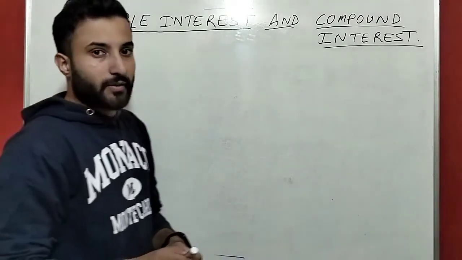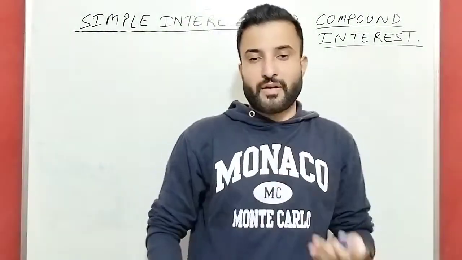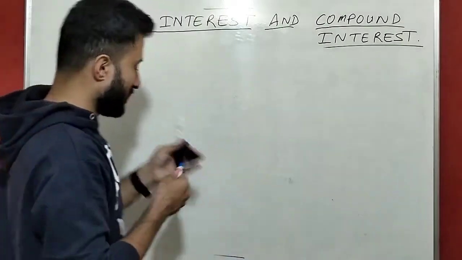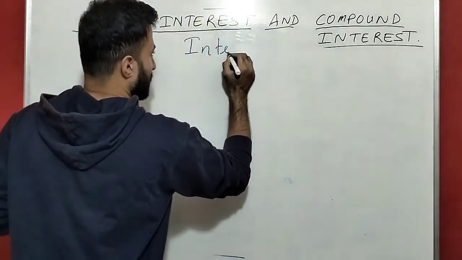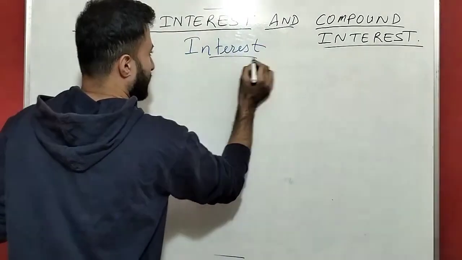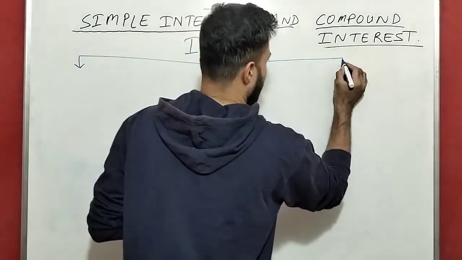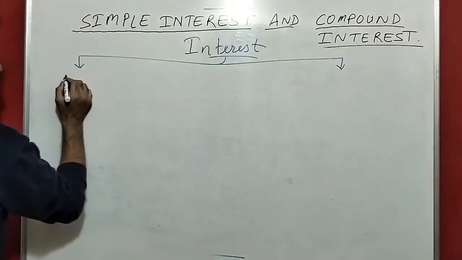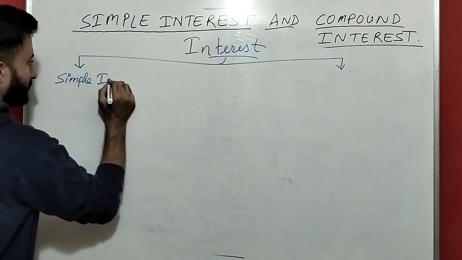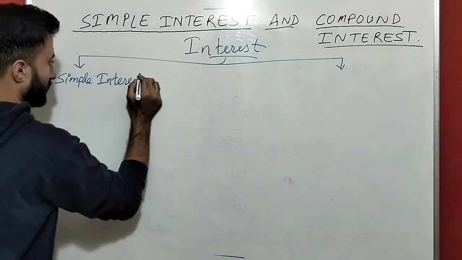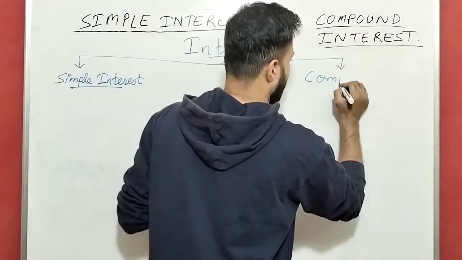From interest we have two parts, or we can say two types of interest. We have seen interest is of two types. First is simple interest, another is compound interest.